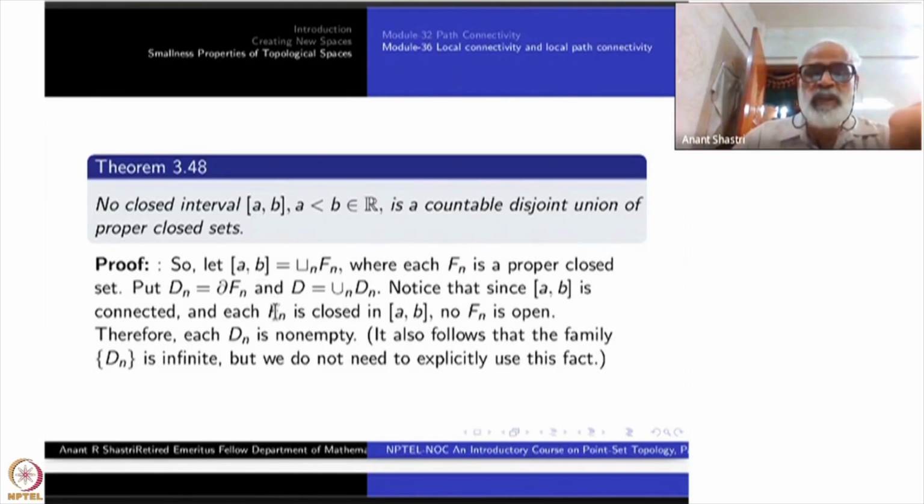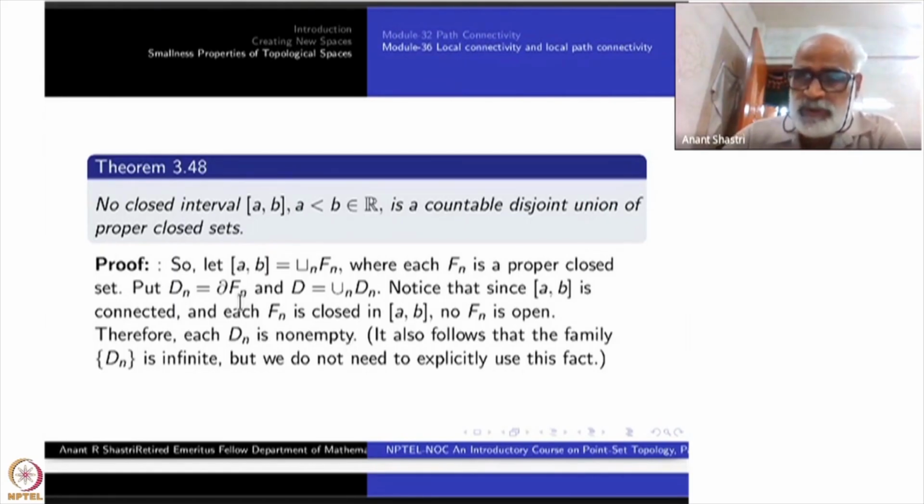So closure is Fn itself, and the interior is not the whole space. So the interior may not be empty, but when you throw away the interior, the Dn's, the boundaries of the Fn's, are non-empty. Boundaries of Fn's would have been empty if Fn were open also. Therefore, each Dn is non-empty.